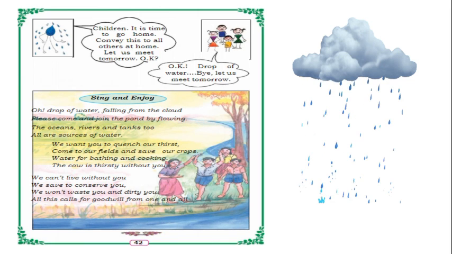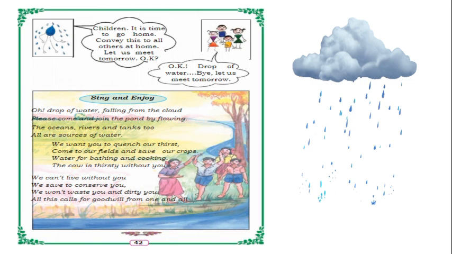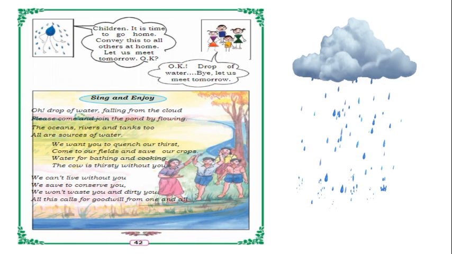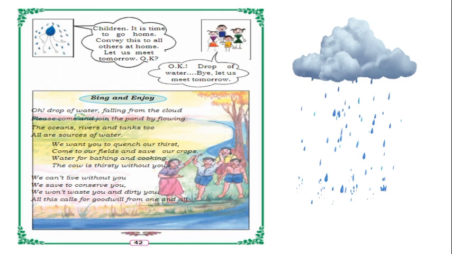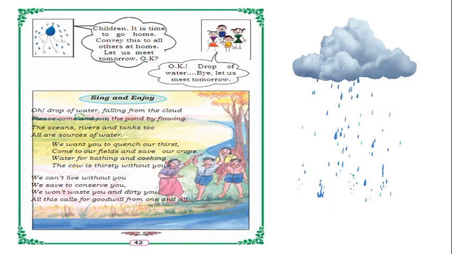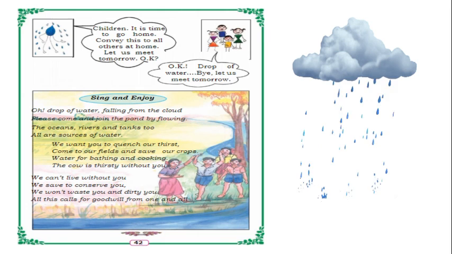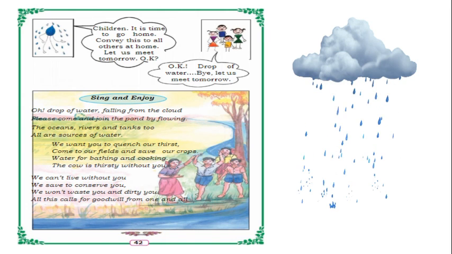We want you to quench our thirst. Come to our fields and save our crops. Water for bathing and cooking. The cow is thirsty without you. We can't live without you. We have to conserve you. We won't waste you and dirty you. All these calls for goodwill from one and all.